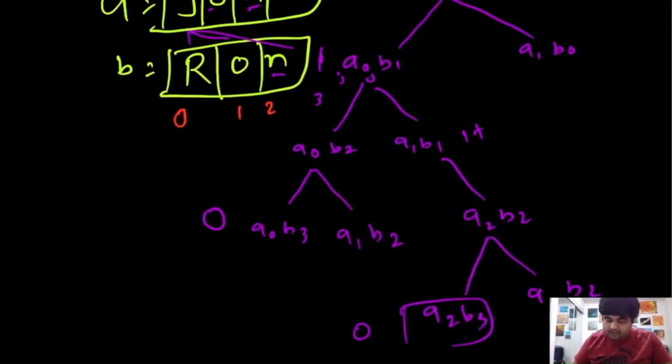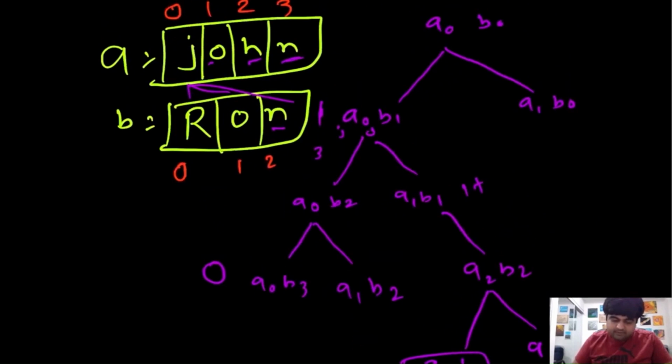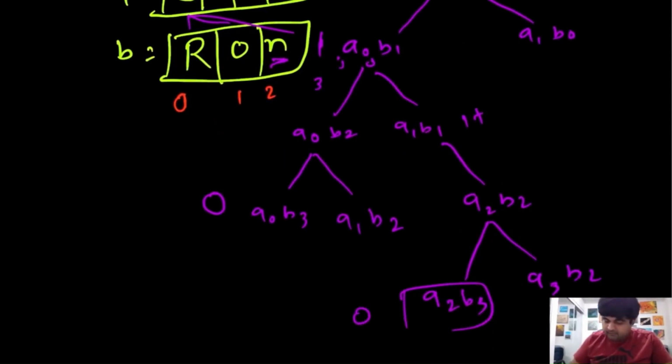Over here, A of 3 and B of 2. So A of 3, the value is N, and B of 2, the value is also N. So over here we find a match, so the value is N. Bingo, which means that we can do 1 plus over here.